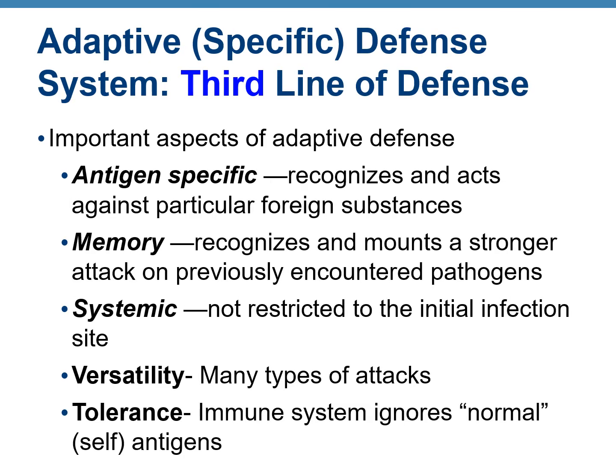Now we are moving to adaptive immunity, which is the third line of defense, and there are some important features of this defense. First, this immunity is antigen specific, so it can differentiate between the different types of antigens and respond accordingly. Second, it has memory. It remembers previous encounters and thus can help produce a faster response the second time. Third, it's systemic. It's not restricted to any particular area. It's not localized. The fourth one is that there are many types of attacks, so there is versatility. Last one is tolerance. This immune system is smart enough to ignore self antigens and would attack only the foreign antigens.